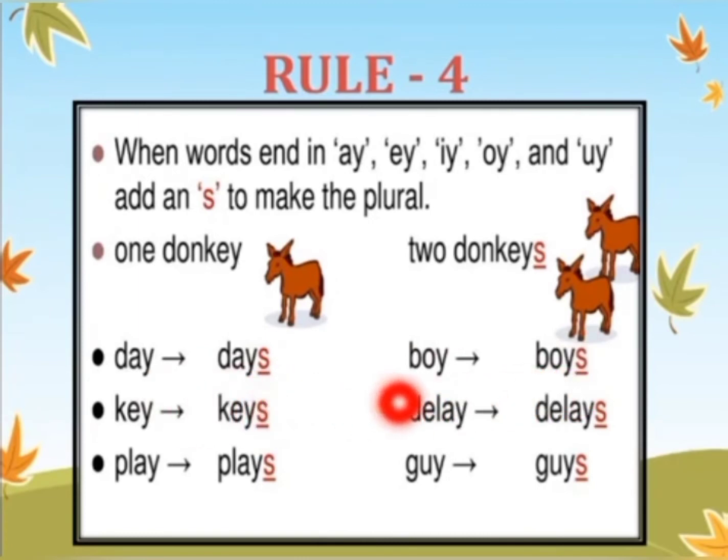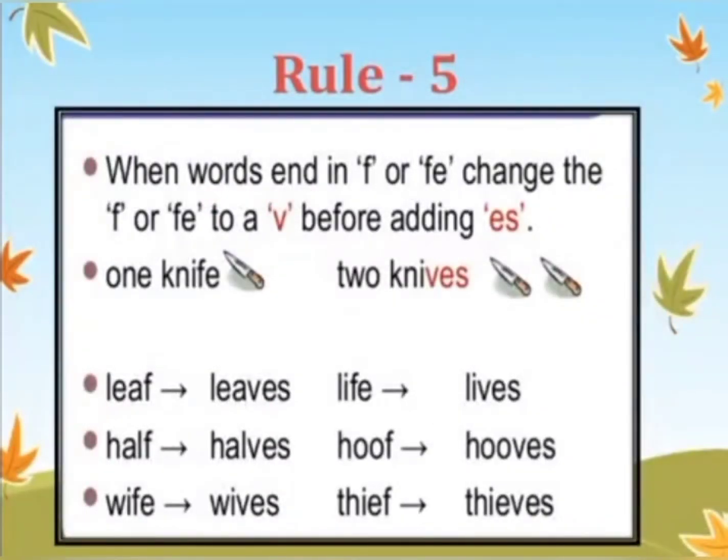play, plays, guy, guys. So that means wherever a vowel is there before y, then only s is added at the end of the singular noun to make it a plural noun. I hope this is clear to you all. Let's move to rule number 5.